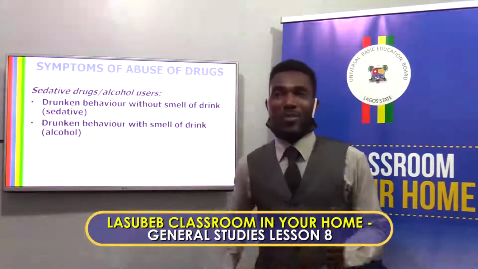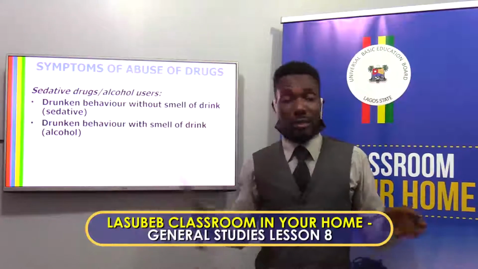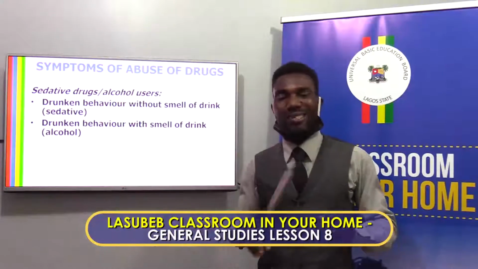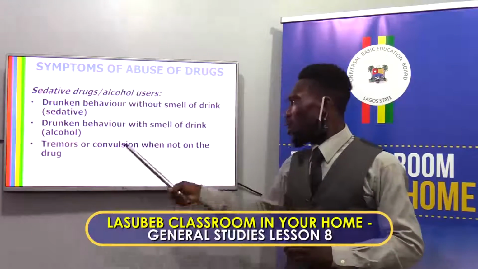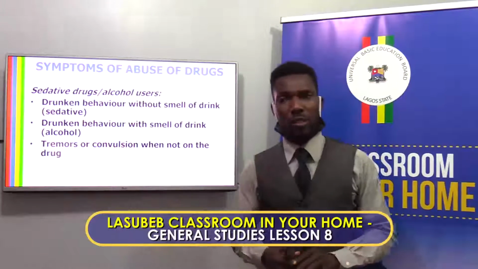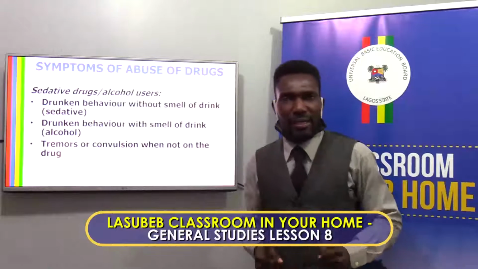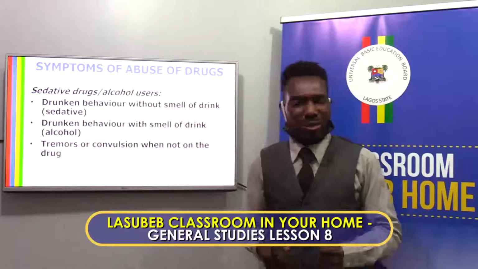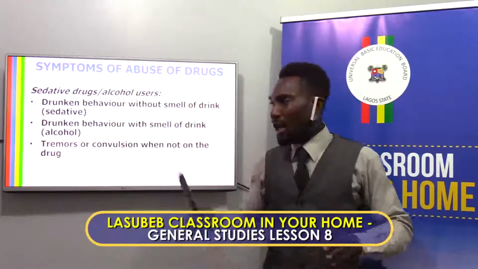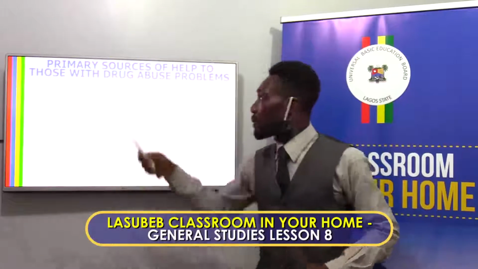Good. You can see that such a person has lost control of himself. He was just saying nonsense. That's another symptom. Tremors or convulsion when not on the drug. Some of them, their body will start shaking when they have no access to the drug to use. They start shaking unnecessarily and they won't become normal. That's the symptom of it.